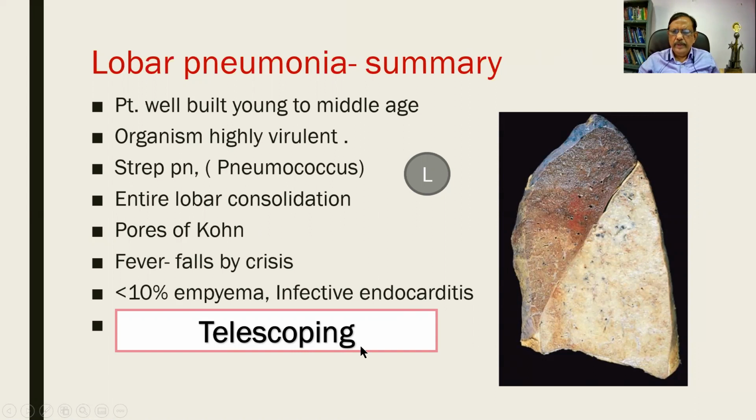Telescoping is one. I mentioned that there are 4 stages. Stage of congestion, red hepatization, gray hepatization, and resolution. You will not see all these stages. In fact, one merges rapidly into another with the advent of antibiotics. So within a period of about 5 to 6 days, the patient will become totally normal. So that is called as telescoping.